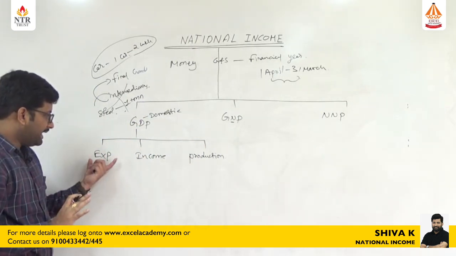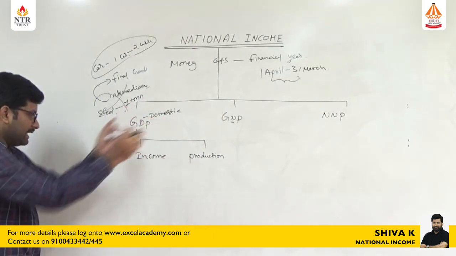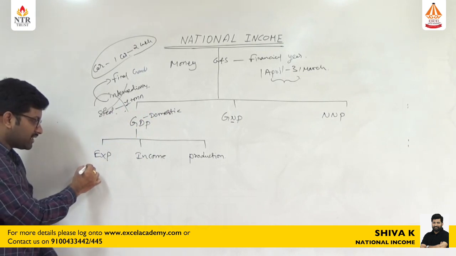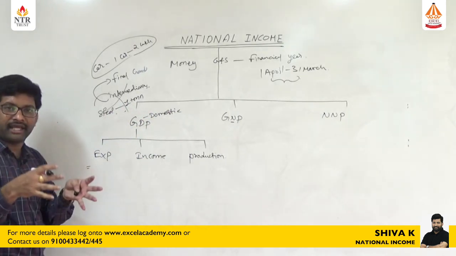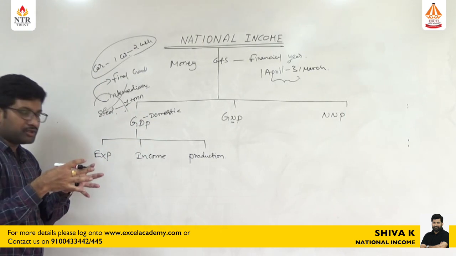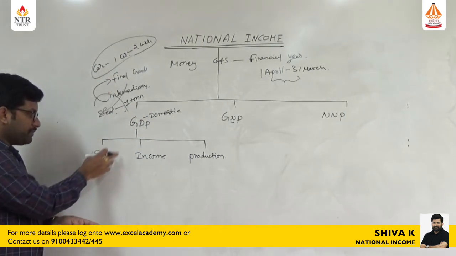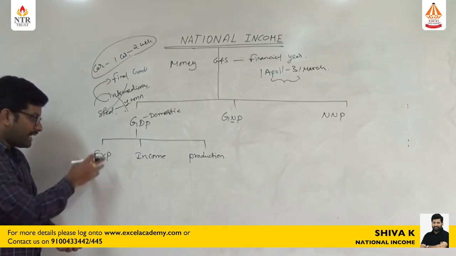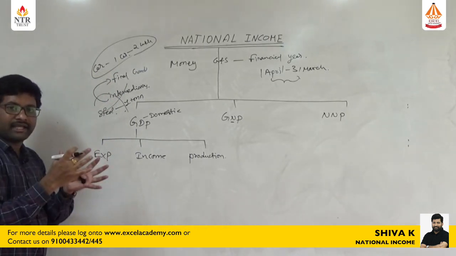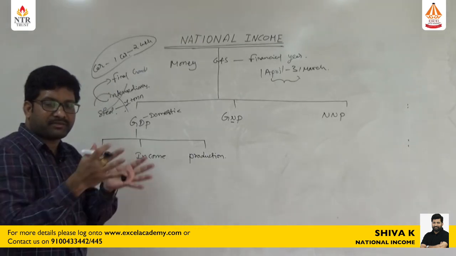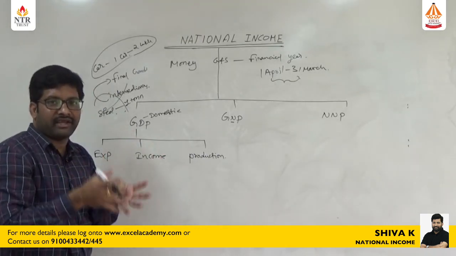What is the expenditure method? It is the sum of total expenditure of all the people in India together to purchase final goods and services. Under the expenditure method, we are calculating the total expenditure spent by all the people living in this country.